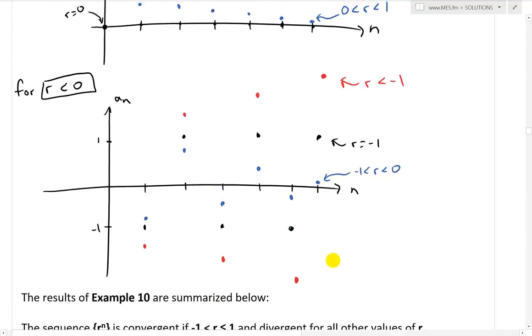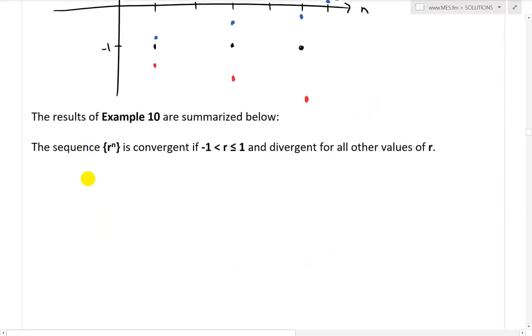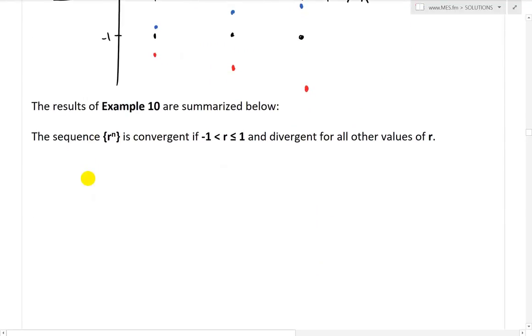Yeah, and now we can just sum this all up. The results of example 10 are summarized below: the sequence r^n is convergent if r is greater than -1 and less than or equal to 1, and is divergent for all other values of r.